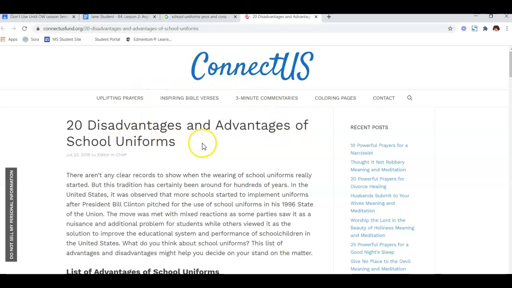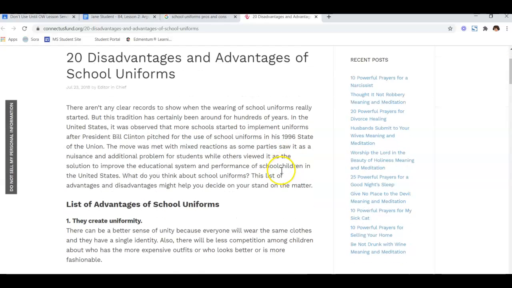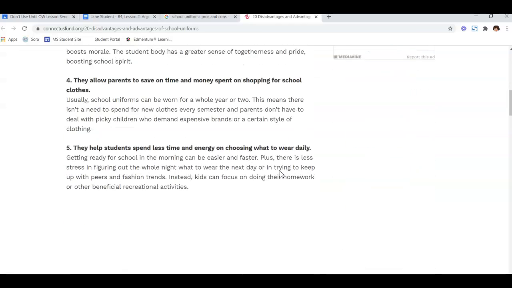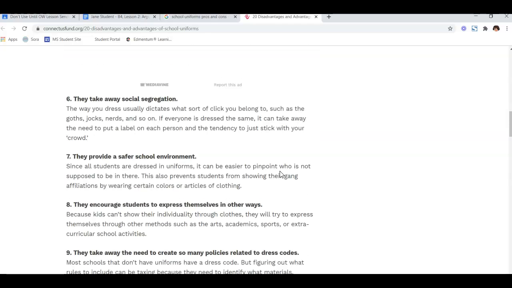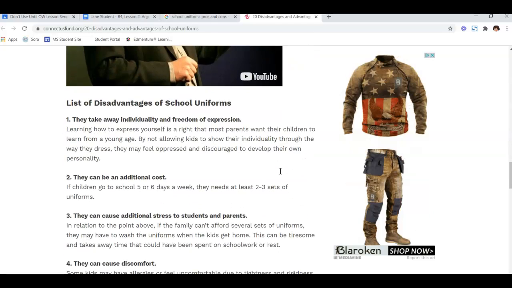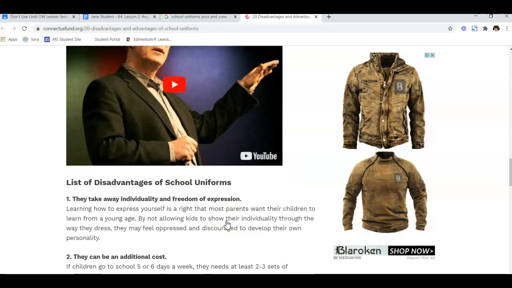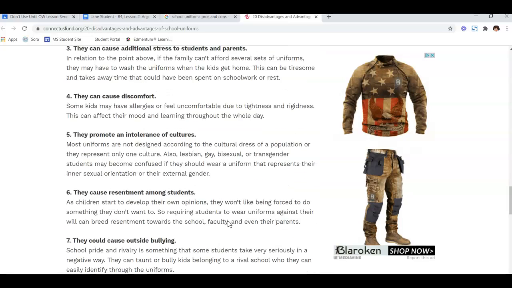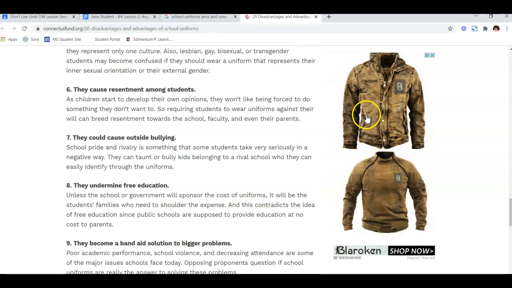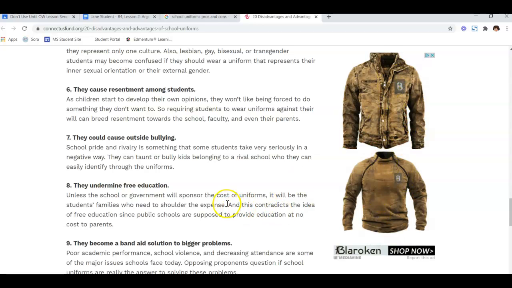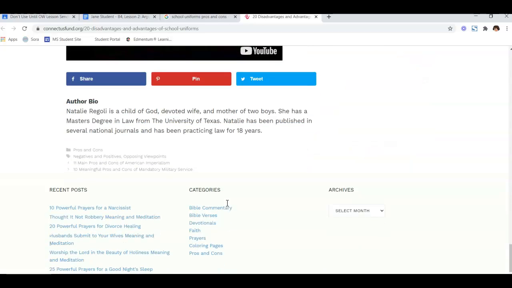If I look at this site, it doesn't necessarily look overly biased. It has a link to a TED video, which I've heard of. It does have some ads on the side, which should kind of be a red flag to you because it does mean that whatever website this is, they are selling ad space on their website.